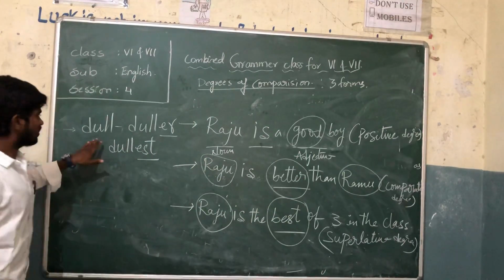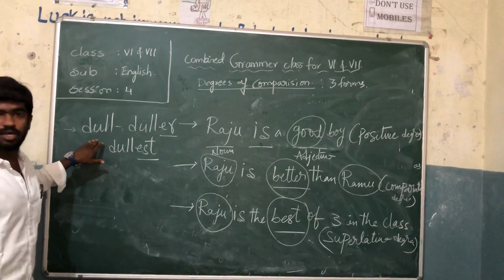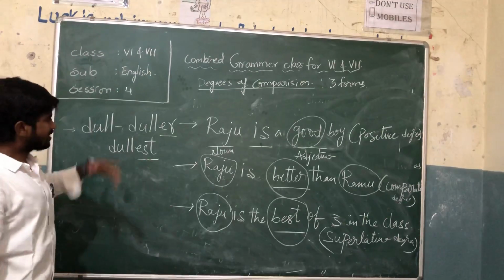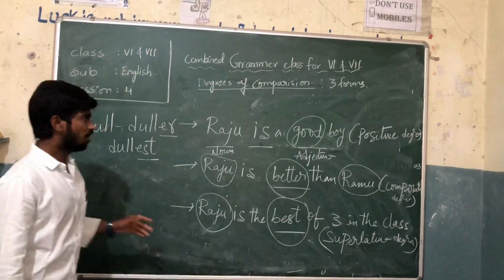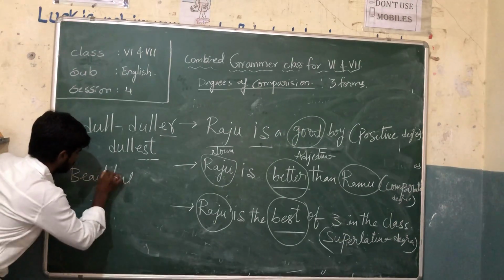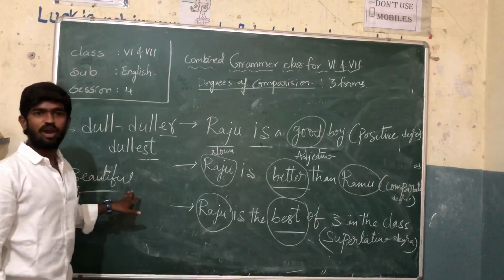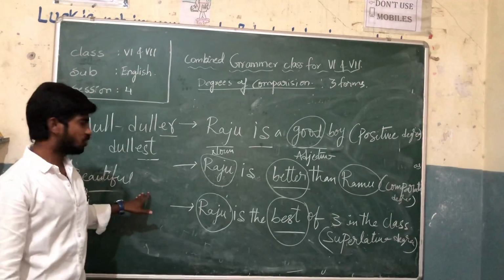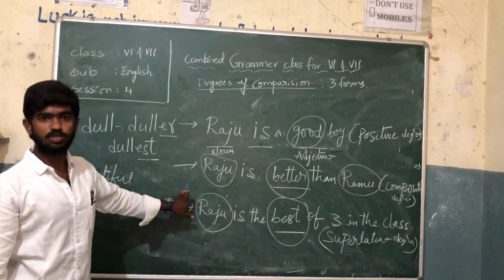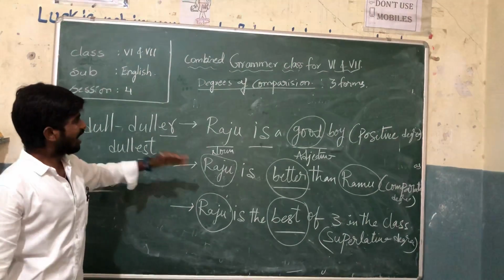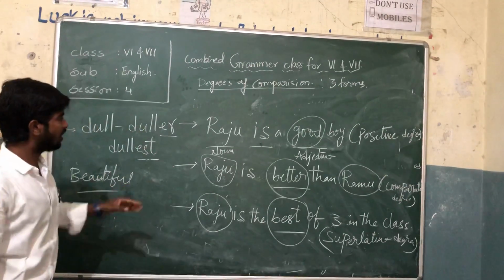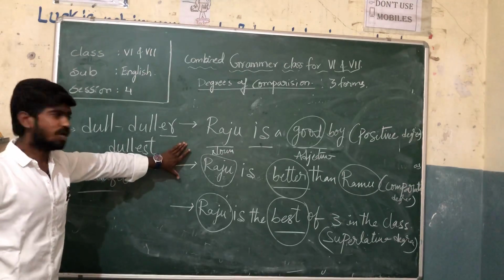Clear? And sometimes it depends on the sentence whether we use er and est. In some cases, for example, the word beautiful. For this one, what do you use? This is also irregular. We must use more beautiful and most beautiful. Clear? So let's see more, because degrees of comparison is not a small topic, it is a huge topic. But I hope that you all understood the topic.